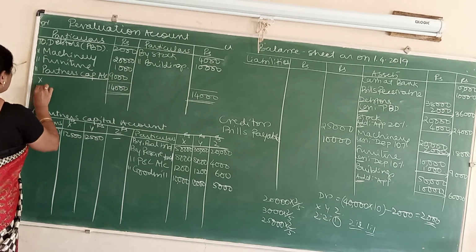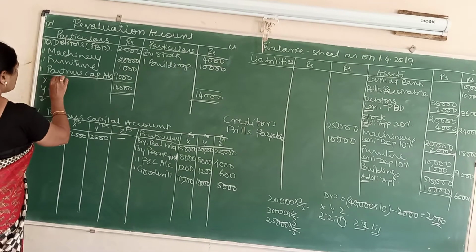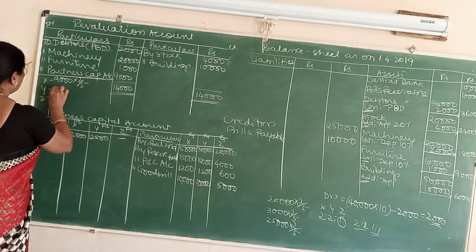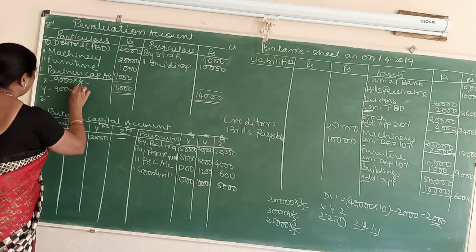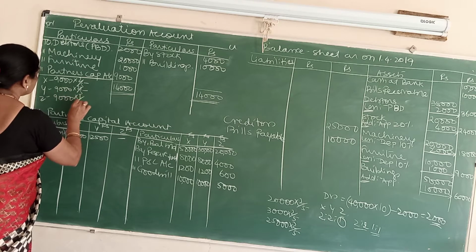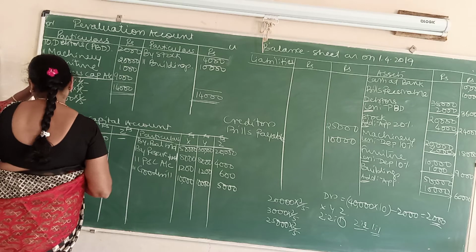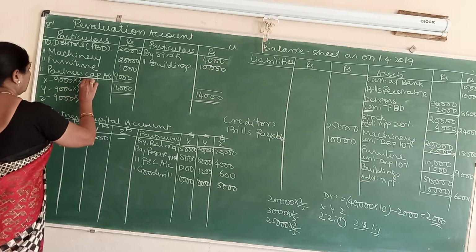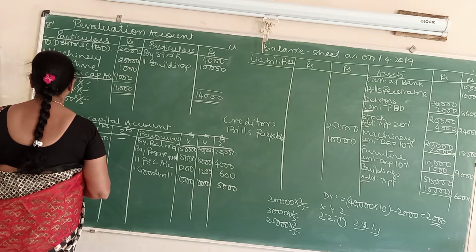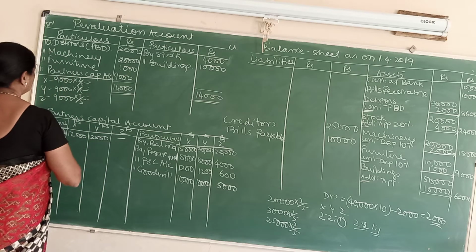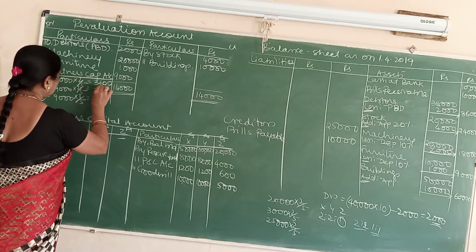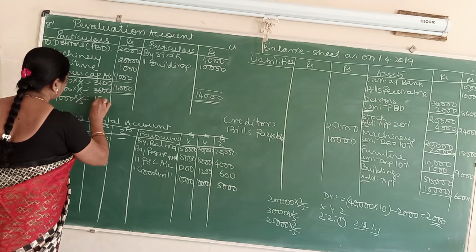Below that you write X, Y and Z. So 9,000 into 2 by 5, 9,000 into 2 by 5, 9,000 into 1 by 5. That will be 3,600, 3,600 and 1,800.